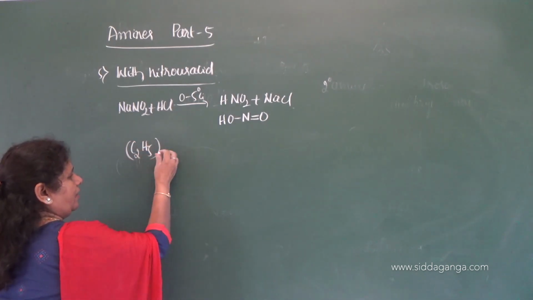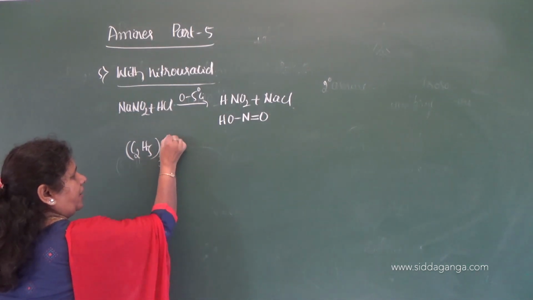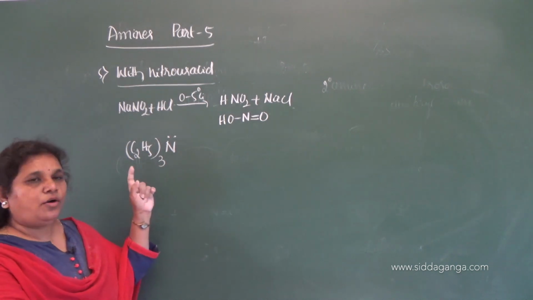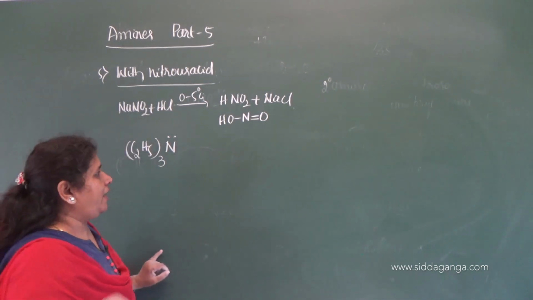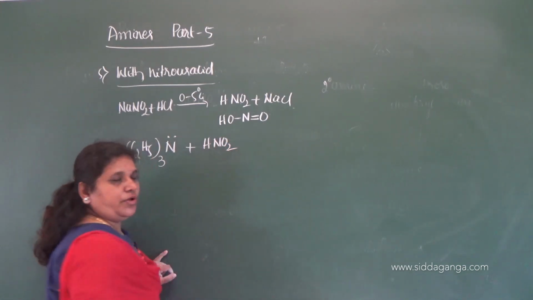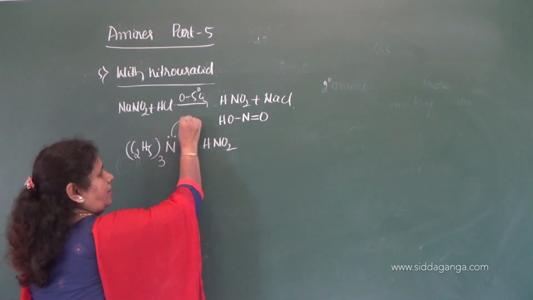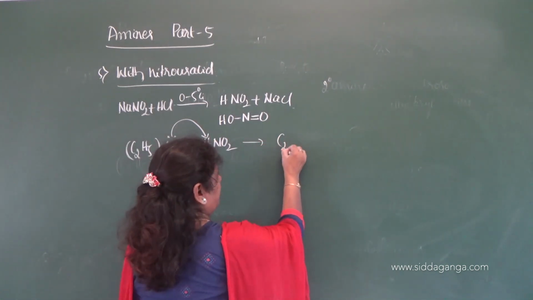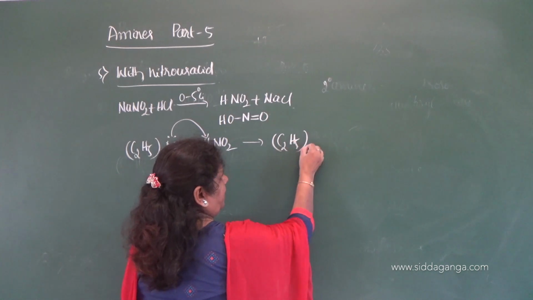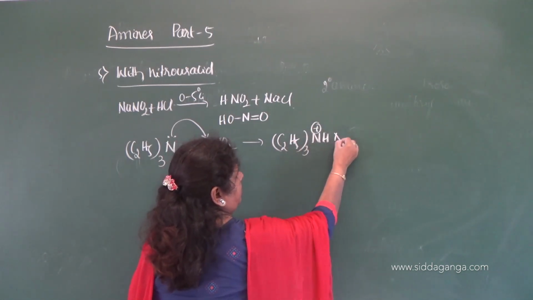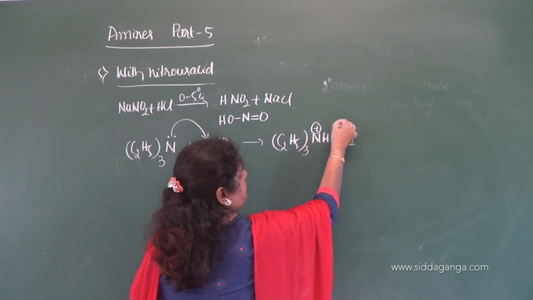See here, it is left with only the nitrogen with a lone pair of electrons, and it reacts with HNO2. It abstracts the proton and gives (C2H5)3NH plus NO2 minus.